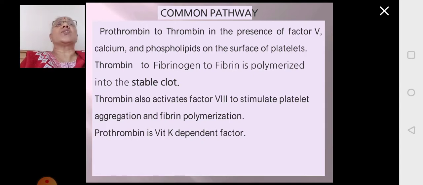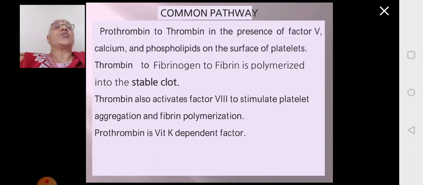What happens in this common pathway? In this common pathway, prothrombin will be converted to thrombin in the presence of factor 5, calcium and phospholipids which are present on the surface of the platelets. Thrombin is required for the conversion of fibrinogen to fibrin. Fibrin polymerizes to form a clot.